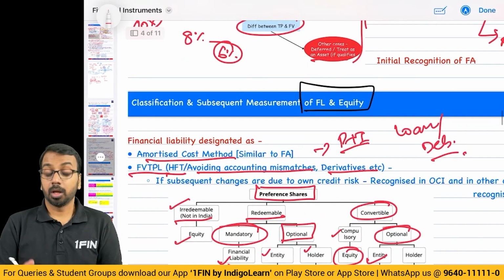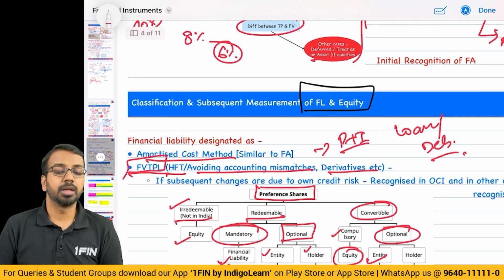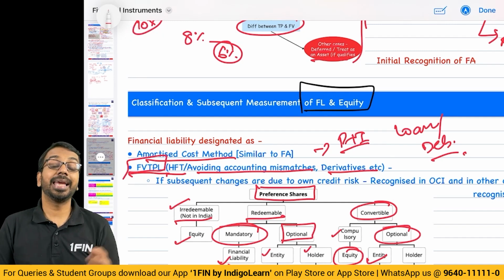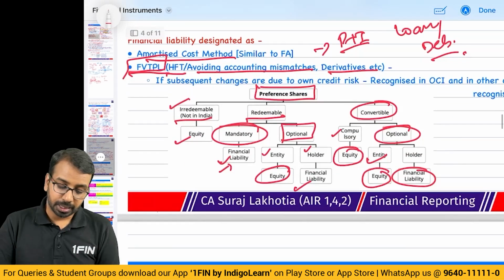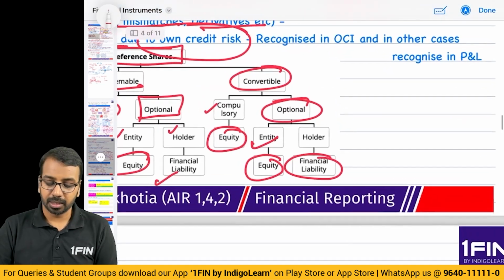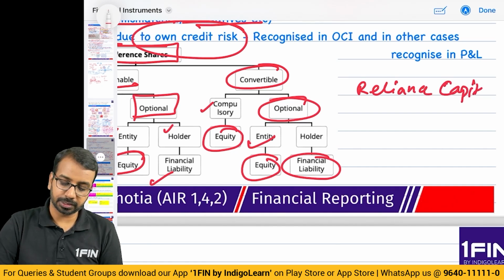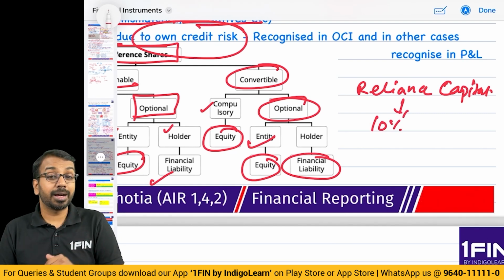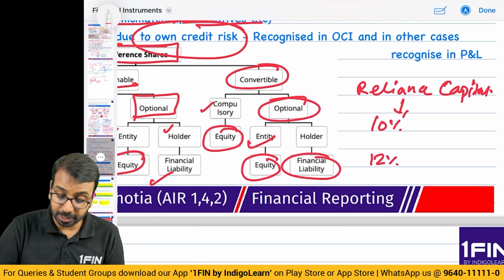Then, one more thing that you need to understand is, whenever we are taking something to FVTPL, the gain or loss on changes of financial liability is recognized in P&L. Now, if at all the subsequent changes are due to changes in own credit risk, what is the meaning of that? Changes in own credit risk means, let us say you talk about Reliance Capital, for example. Currently, they have taken a loan at 10% because their credit profile has deteriorated. And if they now go and see the relevant benchmark rate, their benchmark rate becomes 12%.